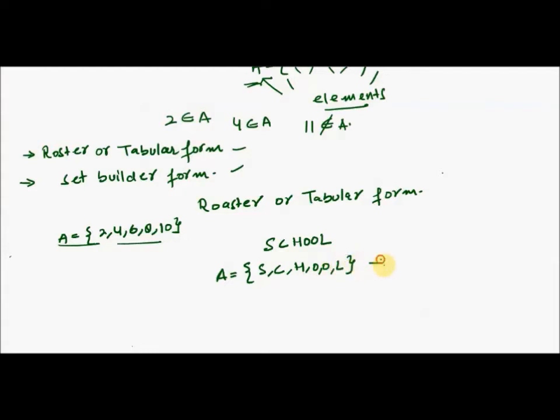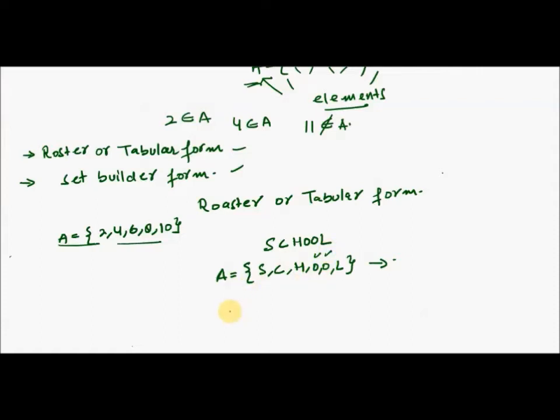for you this is a set, right? But the one thing that I forgot to tell you is that the elements of a set are not repeated. Now if you can see here, O gets repeated, right? So you don't have to repeat the elements.